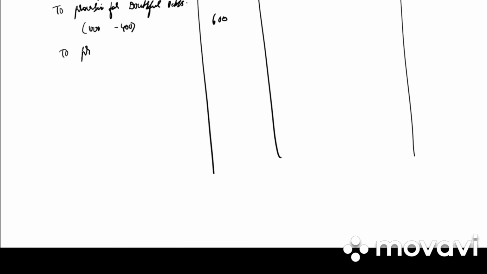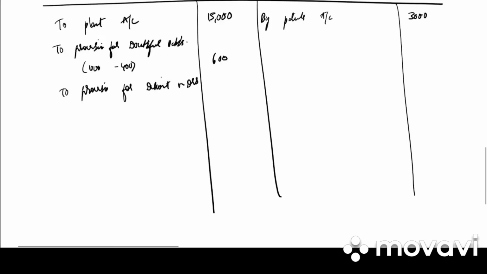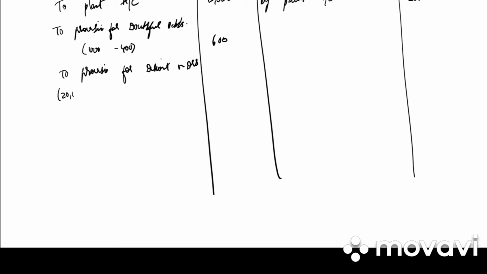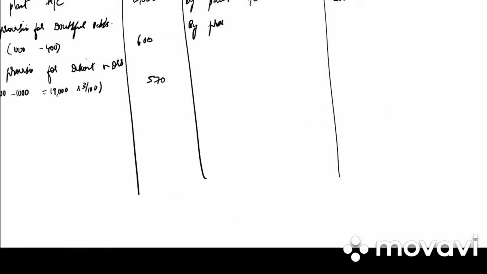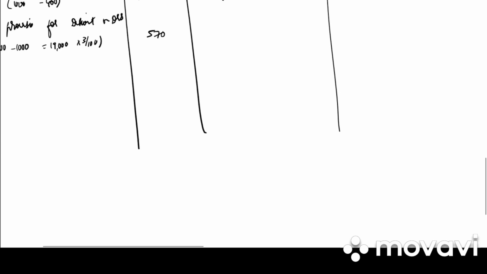Then we have provision for discount on debtors. It is how much? 3%. So 20,000 minus 1,000 is equal to 19,000 into 3 by 100, that is 570. And we have provision for discount on creditors. What is the value of creditors? It is 10,000. So 10,000 into 3 by 100, that is 300.